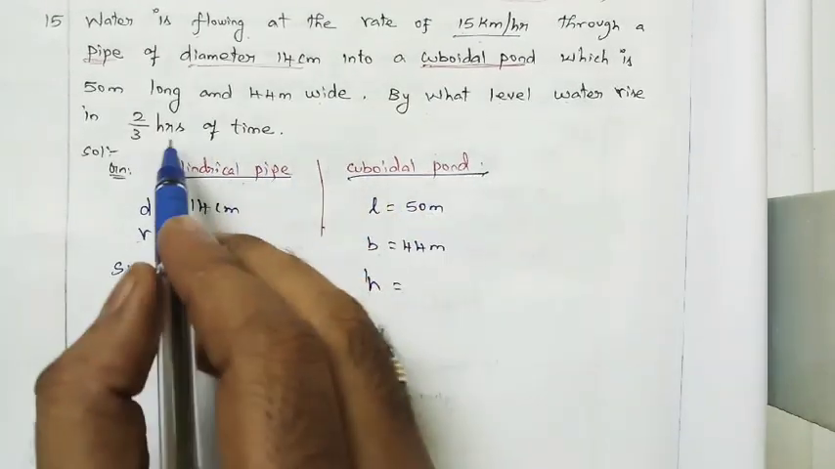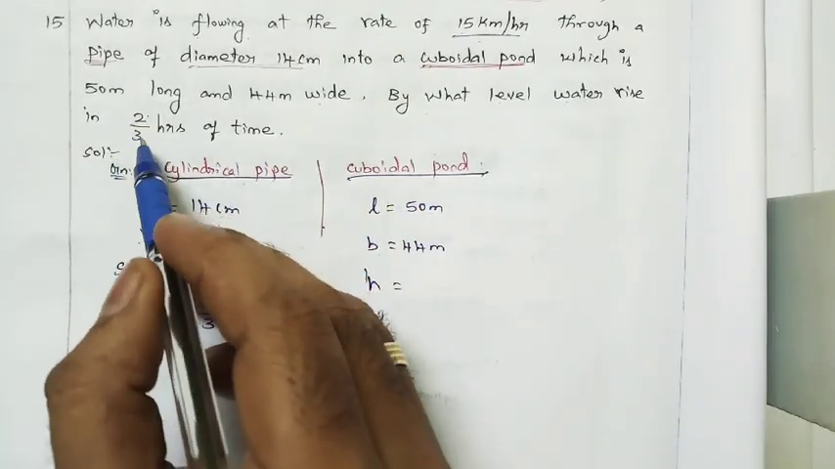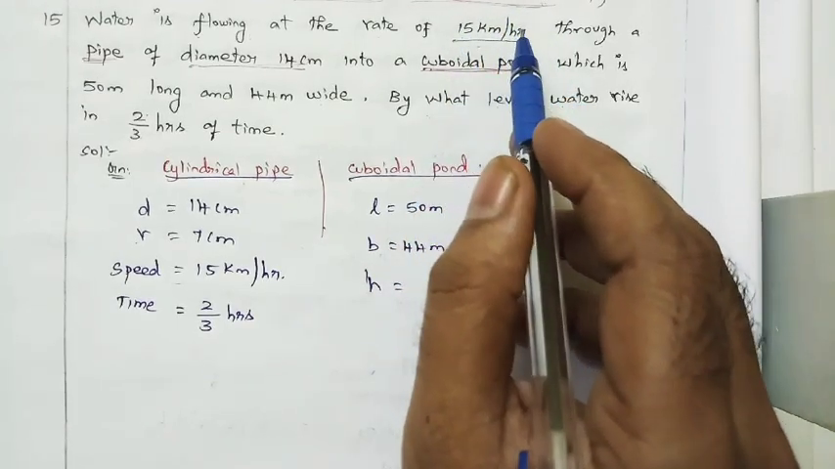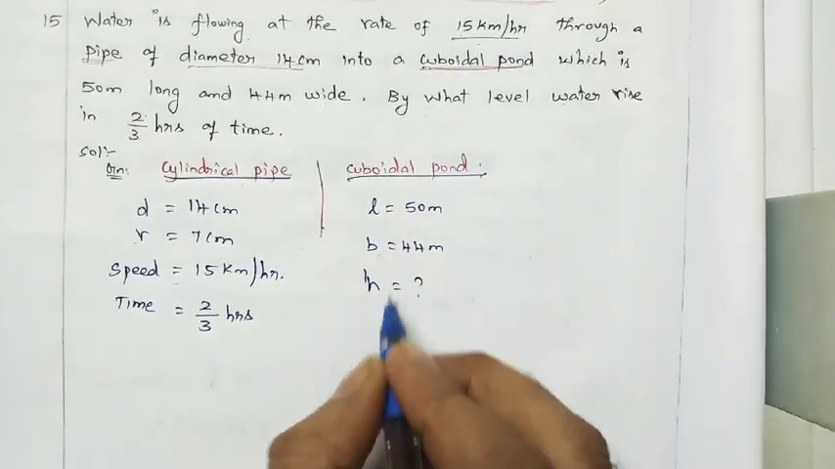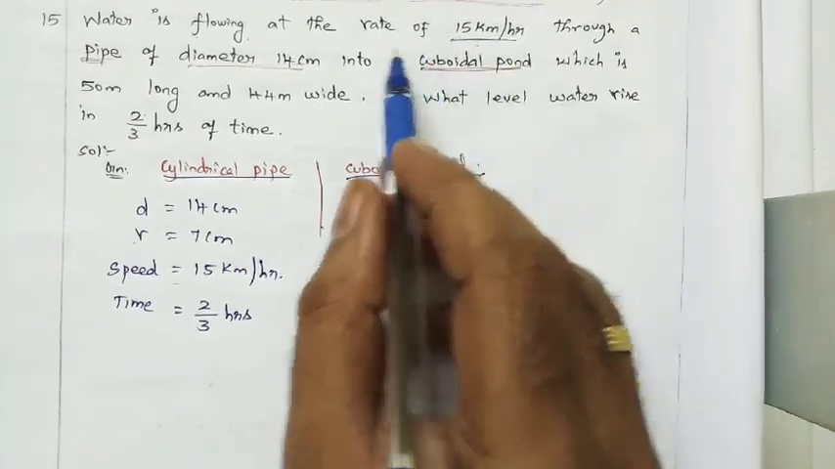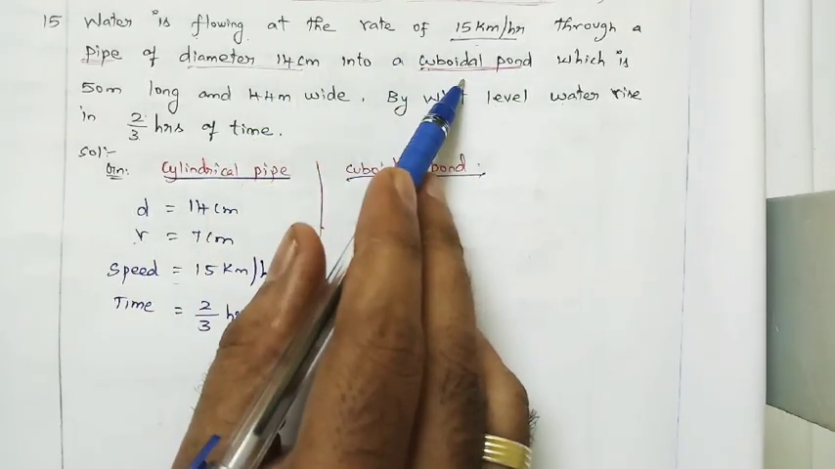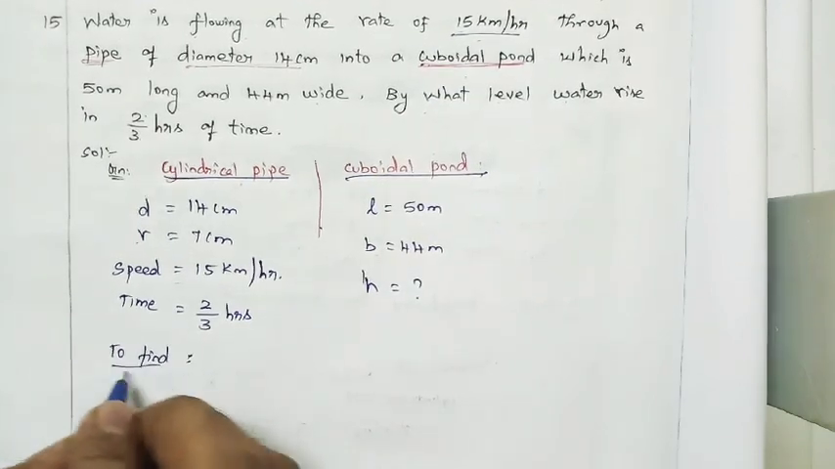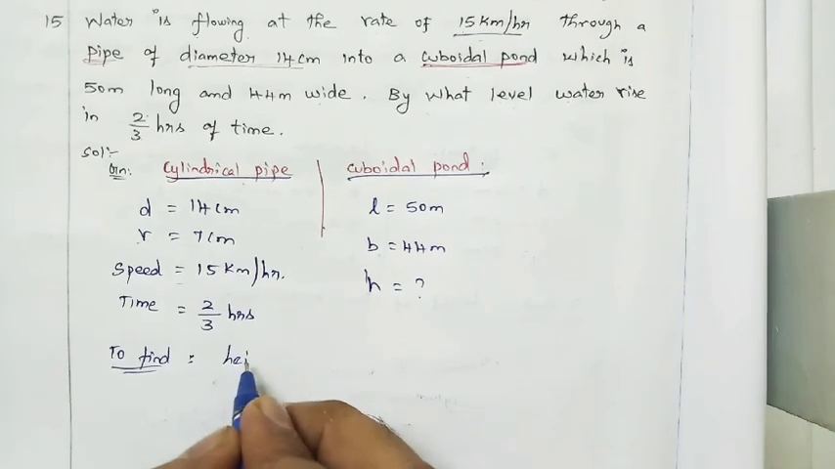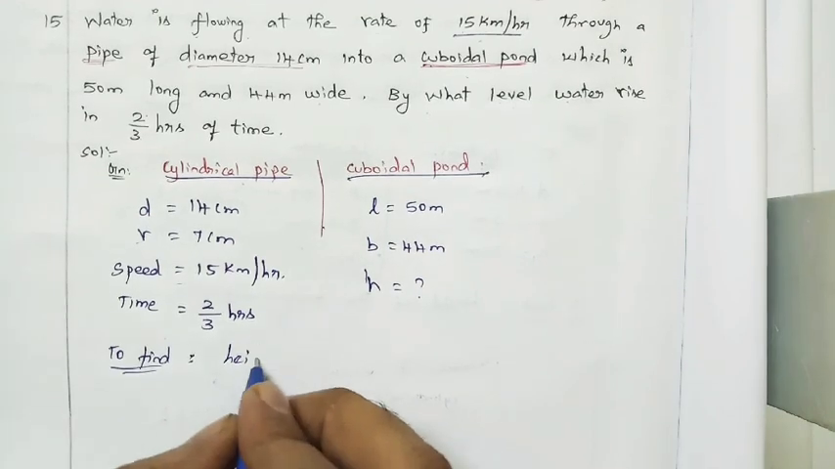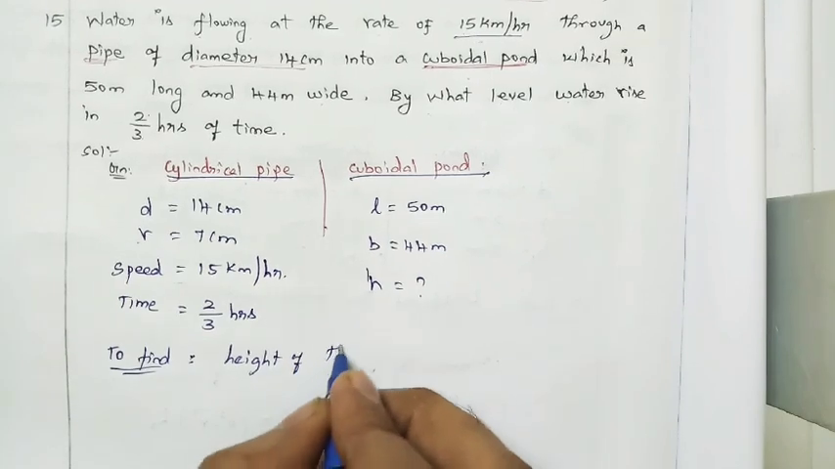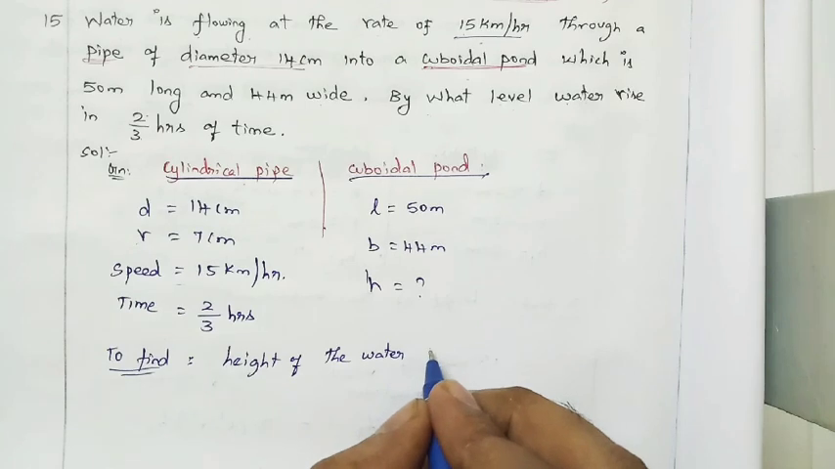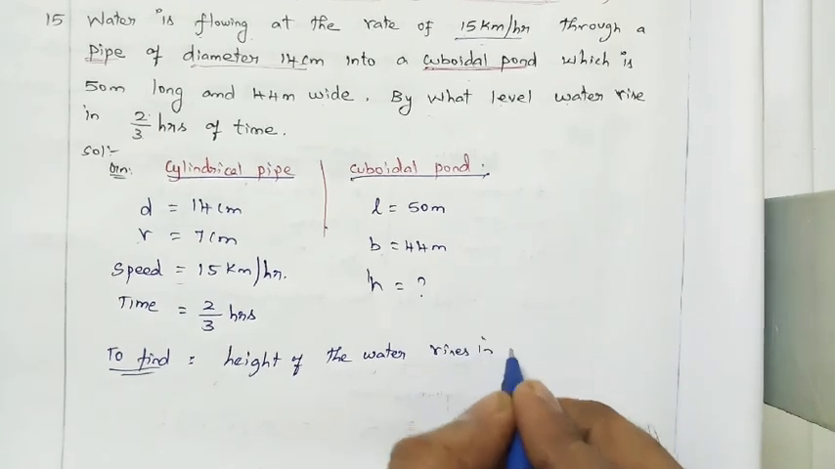They ask you to find the height of the water when, in 2/3 hours of time, the water flows at 15 km per hour. Understood what I am asking? What we want to find is the height of the water in the cuboidal pond. Height of the water, or the level the water rises in the cuboidal pond. So I am just writing: height of the water rises in 2/3 hours.